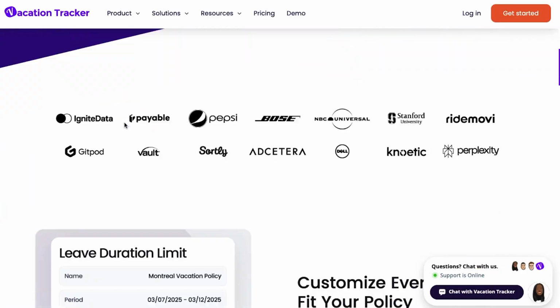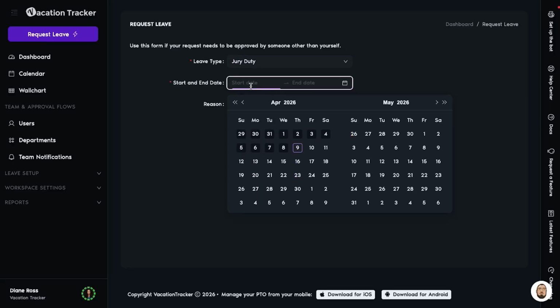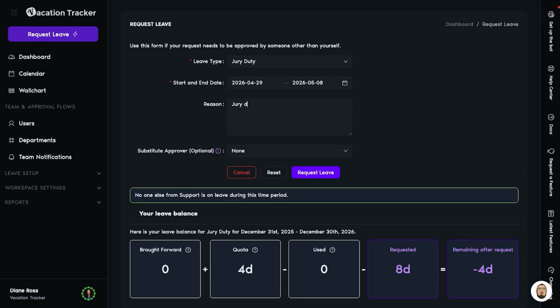Vacation Tracker is great for any size team, but it really shines for organizations that need custom leave rules depending on different departments or if you have multiple locations across the country or across the world. It's designed to live inside of the tools that you already use, whether that's Slack, Microsoft Teams, or Google Workspace. So employees don't have to use another platform and remember another login just to see their time off or request new time off.